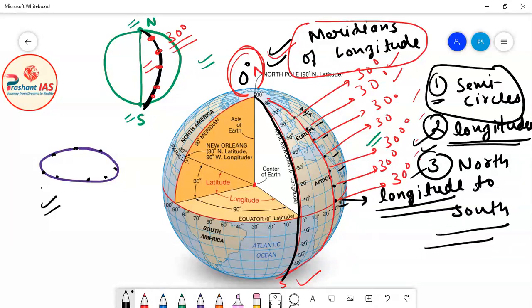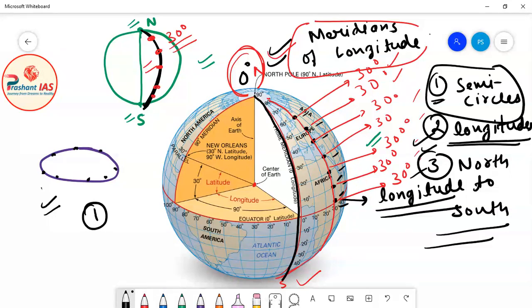Now you have to remember two important things. The first is that longitude is a point. All these black points on the surface of the earth represent longitude. Let's say here the measurement of longitude is 10 degree, here 20 degree, here 30 degree. These points are longitude. And meridians of longitude are the semicircles. This black semicircle and this red semicircle are meridians of longitude.